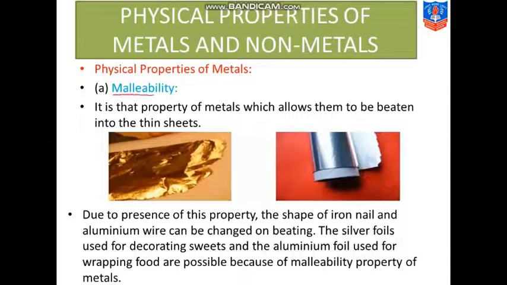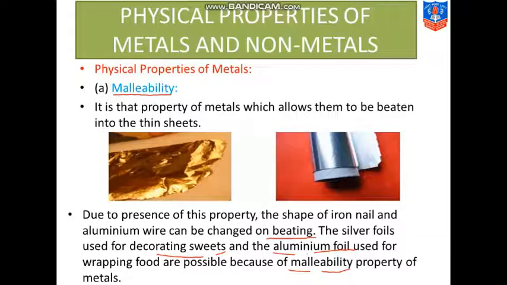Very important, malleability. Due to the presence of this property, the shape of an iron nail and aluminium wire can be changed on beating. Beating means hammering them, hitting them hard. The silver foils used for decorating sweets and aluminium foil used for wrapping food are possible because of the malleability property of the metals. I hope you all understood this.